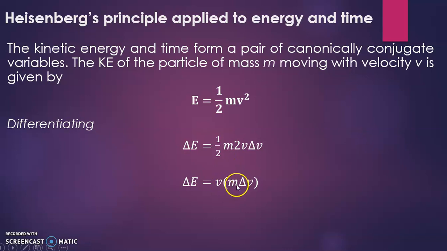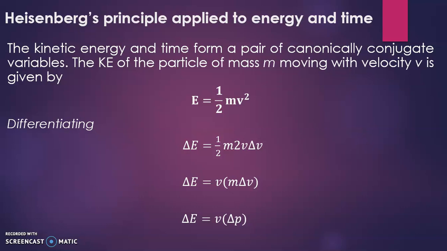In the bracket we have taken m into delta v, where m is mass and v is velocity. As here delta v is the uncertain velocity, the product of mass into uncertain velocity we can write as uncertainty in momentum. Just the next step. So delta E is equal to v into delta p.